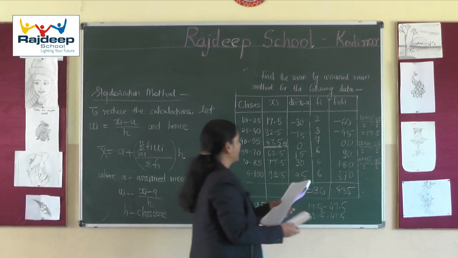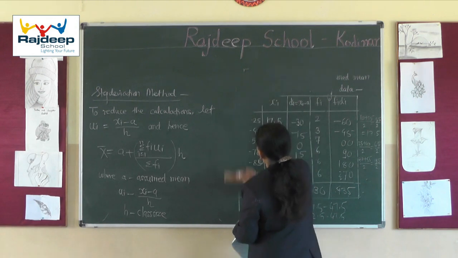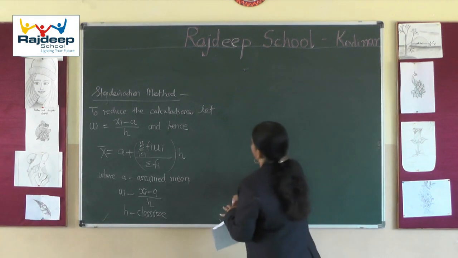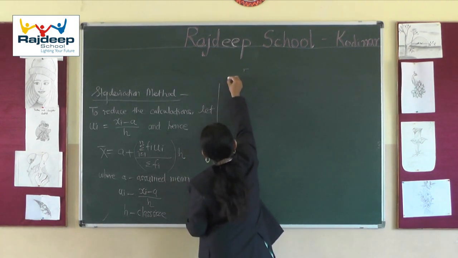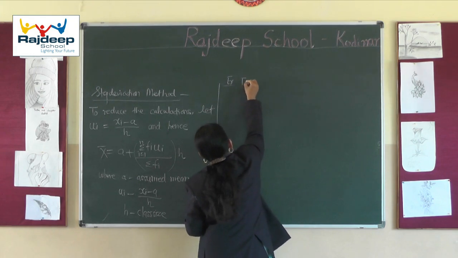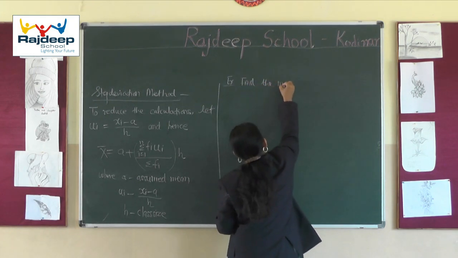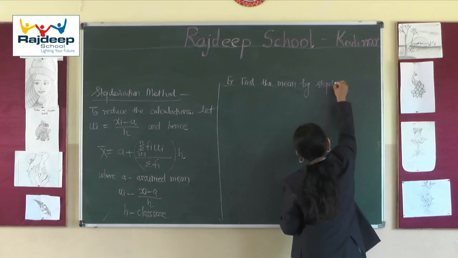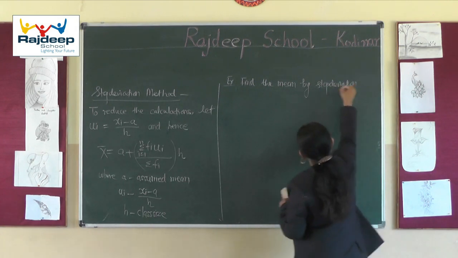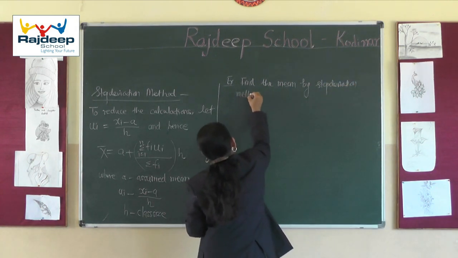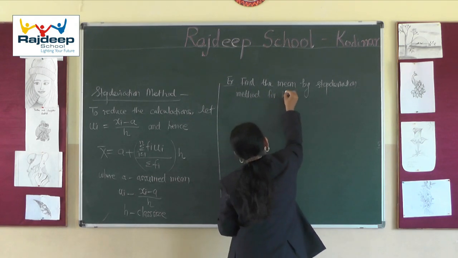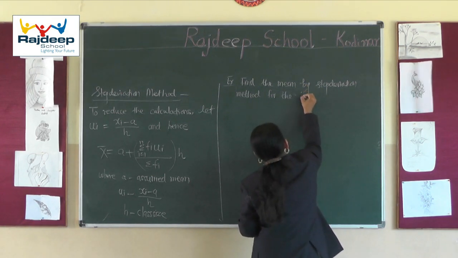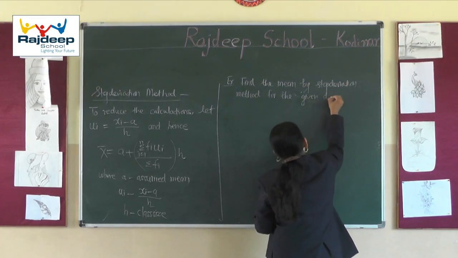So now I am going to take the next method, and the question will be like this: find the mean by step deviation method for the given data.